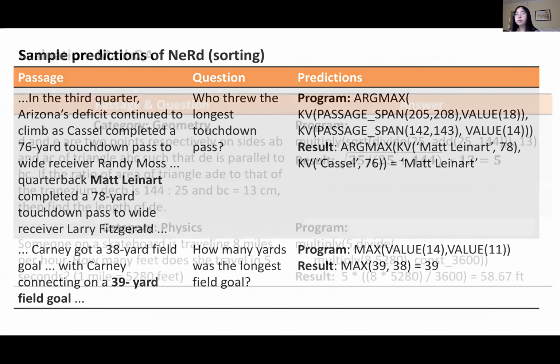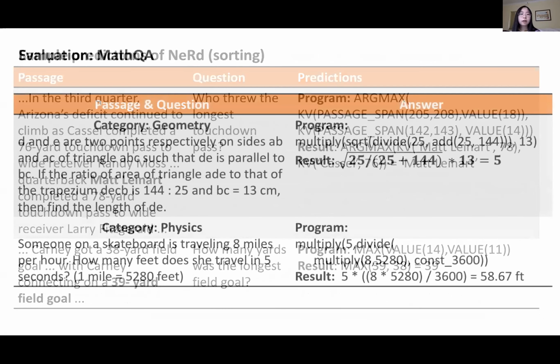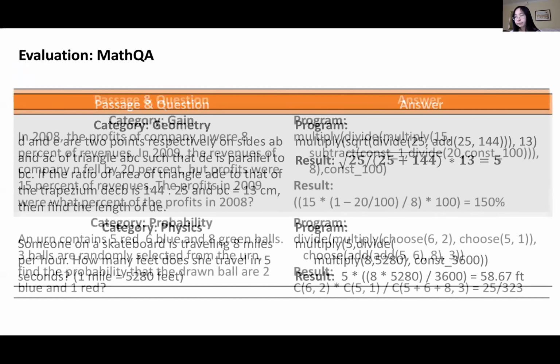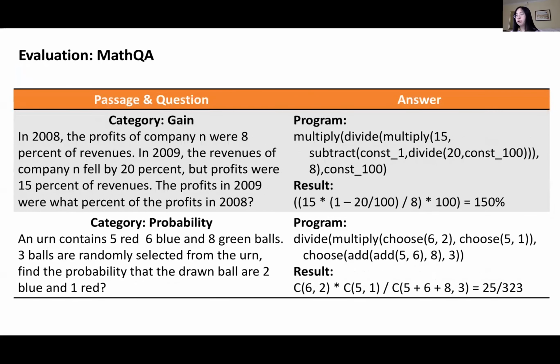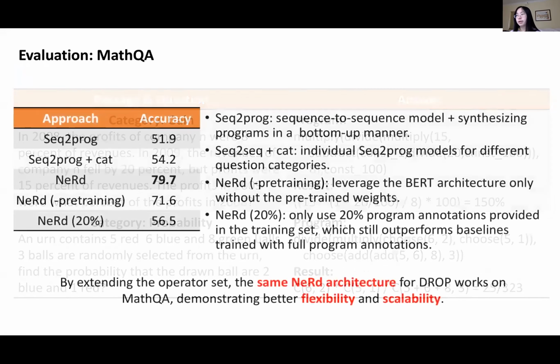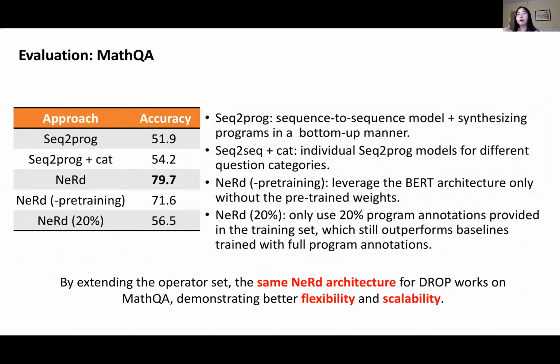Then we further evaluate our model on another benchmark called MathQA. Here, the questions require more in-depth mathematical computation. And as you can see, to solve these problems, it requires a wide range of math knowledge, including geometry, physics, profit gain, and probability. So we demonstrated that without any change of the model architecture, by simply adding more advanced mathematical operators into our language, our neural symbolic reader model significantly outperforms the state of the art again, which suggests the flexibility and scalability of our design.